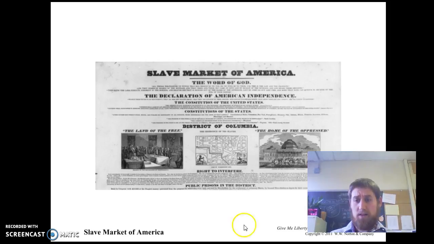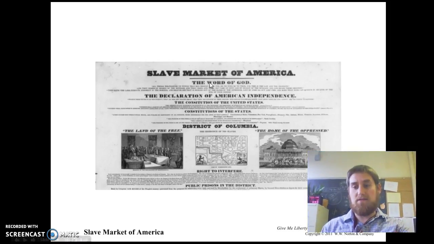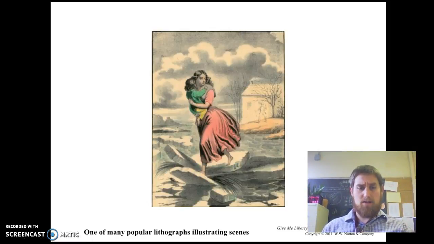We also see them openly criticize the American system. Right here on one side, they're calling it the land of the free, and on this side, they're calling it the home of the oppressed. Right? They're citing the Declaration of Independence, the Constitution, and saying that America is really just a giant slave market, because there's a major conspiracy of slave states to limit the freedom of African Americans.